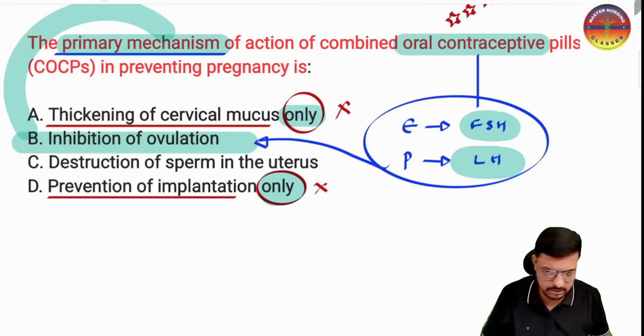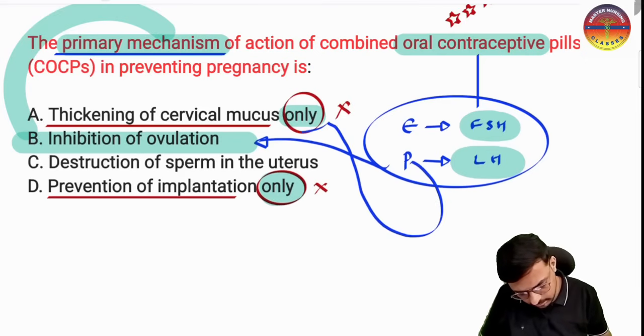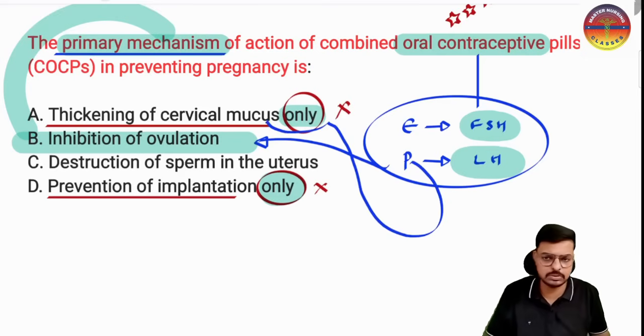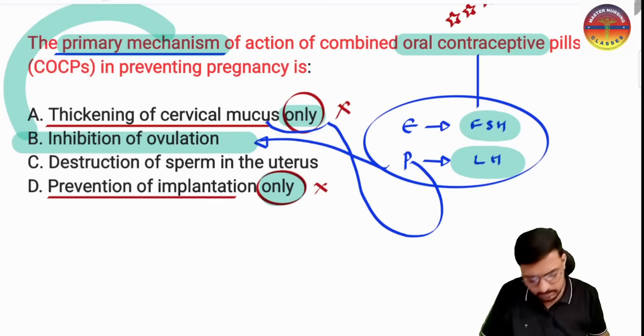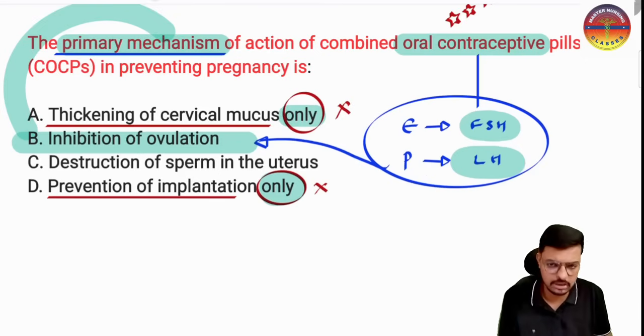I hope it is very much clear. Okay, yes sir, and here the progesterone is responsible for the thickening of the mucosa. Yes sir, it is responsible for the thickening of the mucosa and it will not allow sperm entry. But the primary function is the inhibition of ovulation.